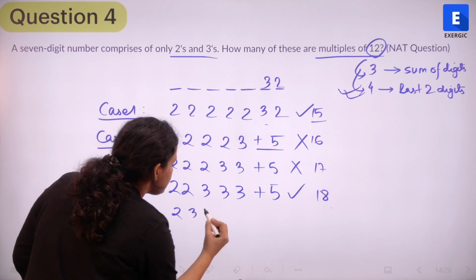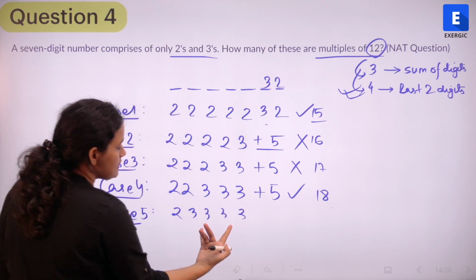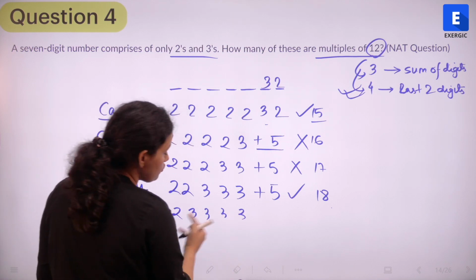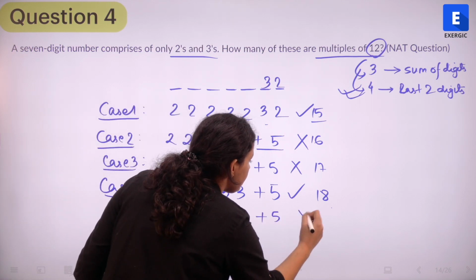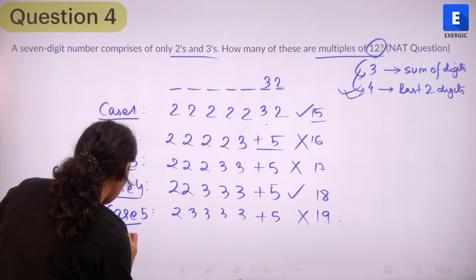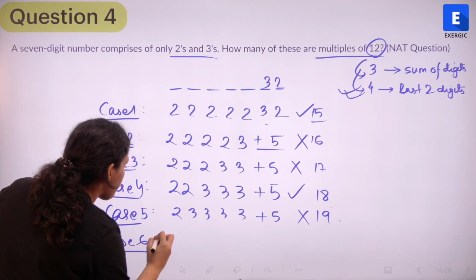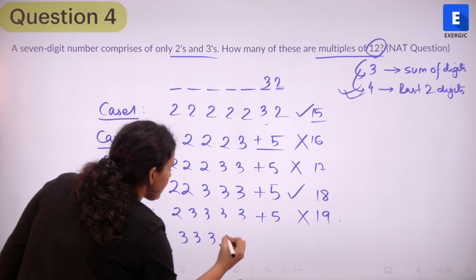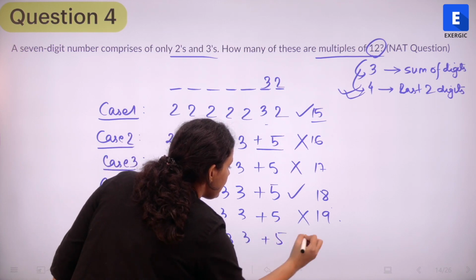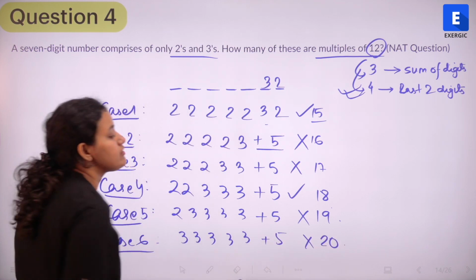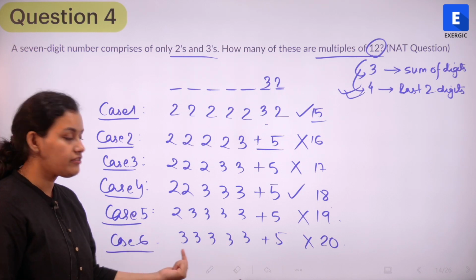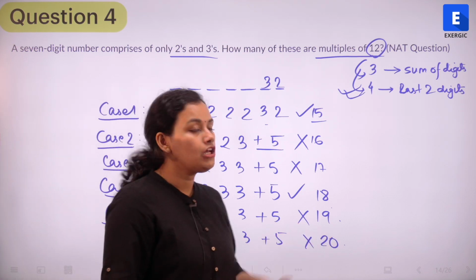So 2, 3, 3, 3 and 3. You can see 12 plus 4 is 12 plus 2 is a 14 plus 5 is 19. Will not be possible. And finally, we will be having all 3's, and that's going to give me a 20, which is again not divisible by 3, right? So 15, 3 into 5, 15 plus 5, 20, not divisible.